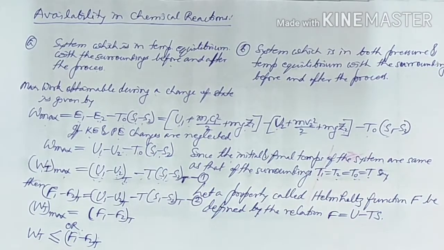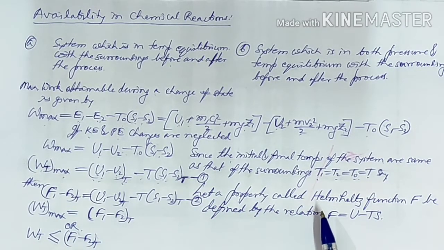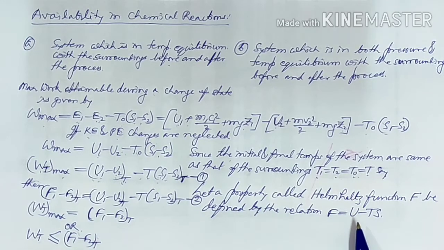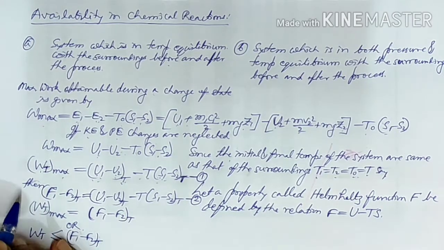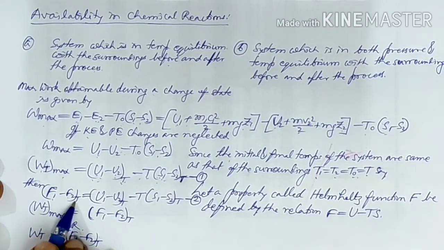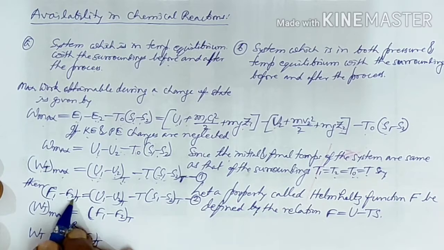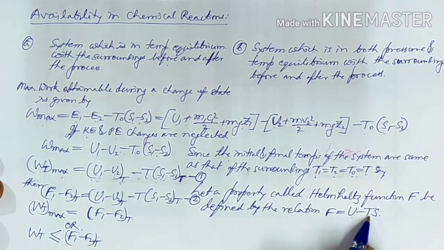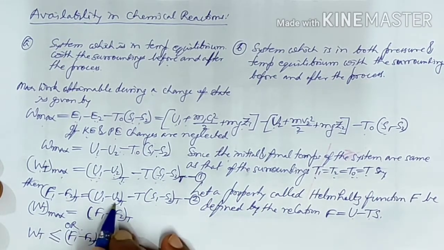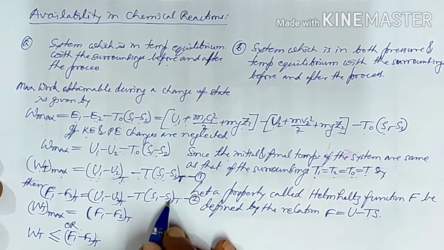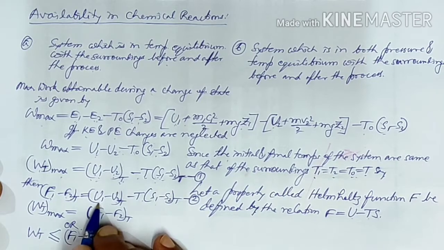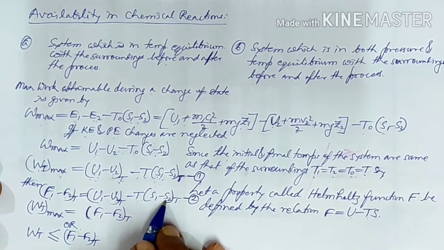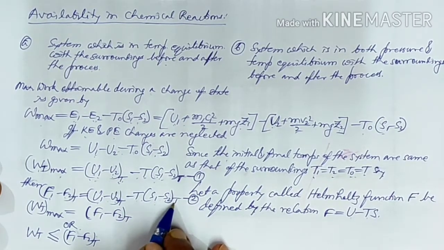So if we define a property called the Helmholtz function F by the relation F equals U minus TS, then we can write F1 minus F2 at the same temperature for point 1 and point 2 as U1 minus TS1, and for F2 it will be U2 minus TS2. So F1 minus F2 equals U1 minus U2 at the same temperature, minus T into (S1 minus S2), that is the atmospheric temperature.